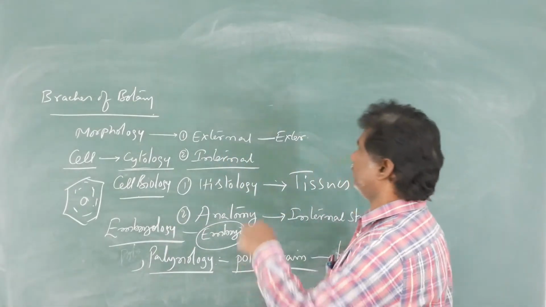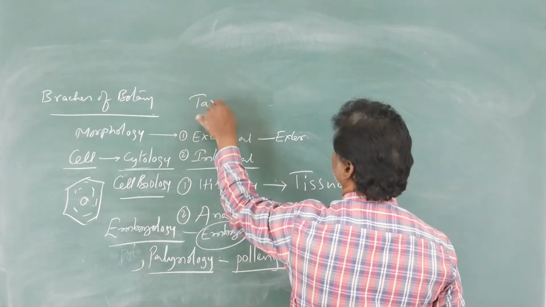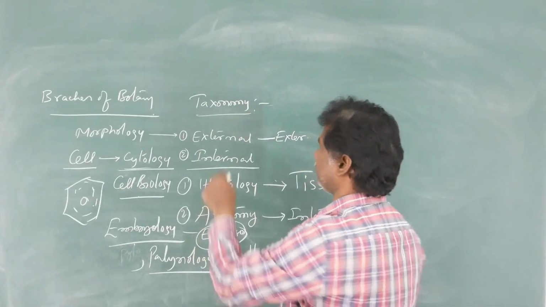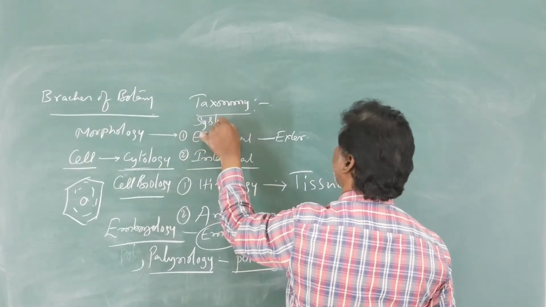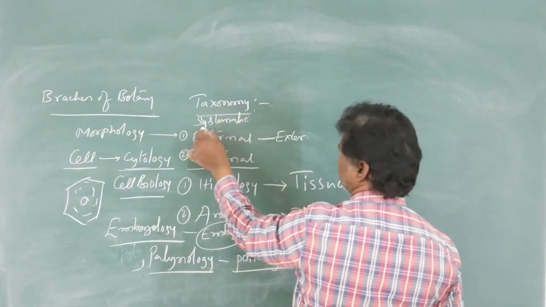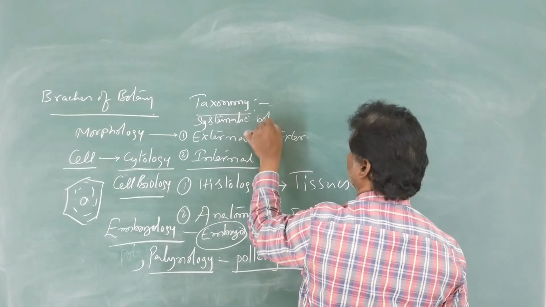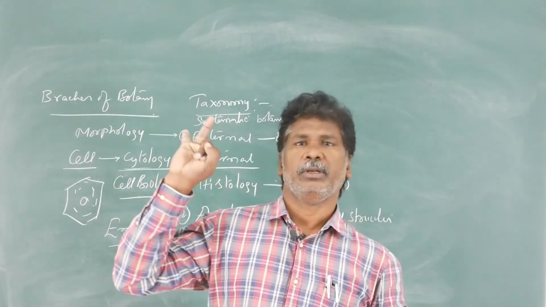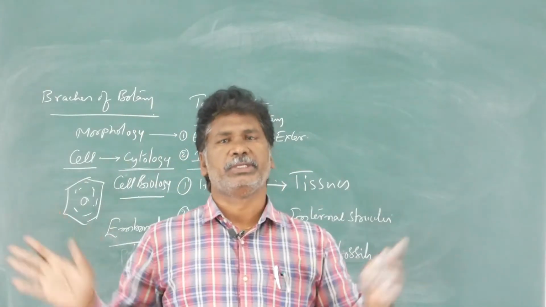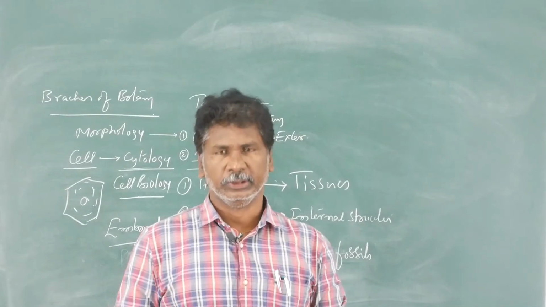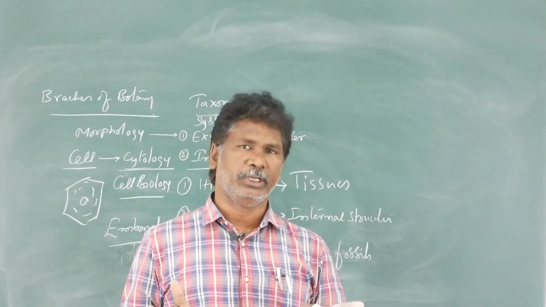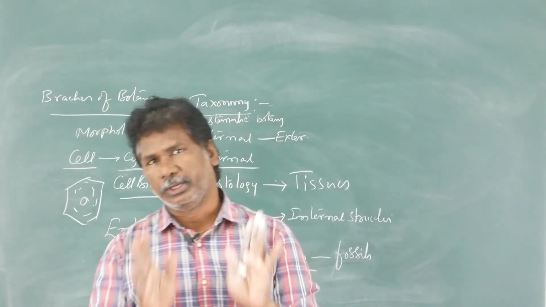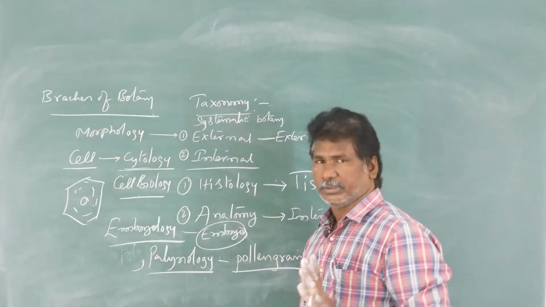Afterwards, taxonomy, which is also called systematic botany. The systematic arrangement of plants, identification, nomenclature and classification of the various types of plants, is the 8th chapter in your textbook. That is simply called taxonomy. Father of taxonomy is Carolus Linnaeus.